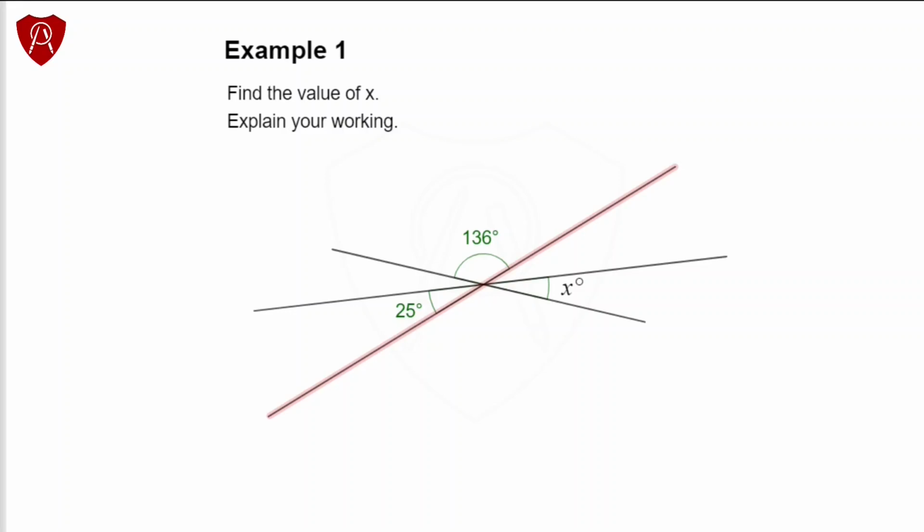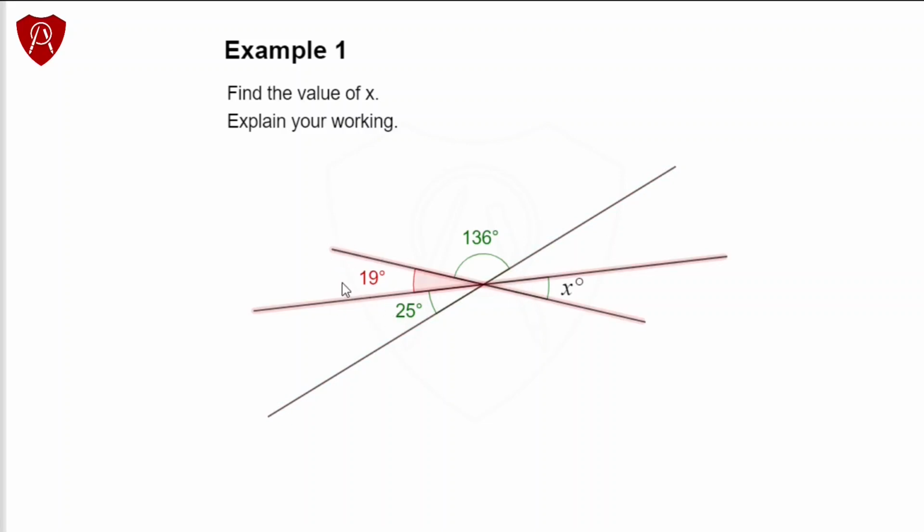From an earlier lesson, we already know that these three angles have to add up to 180 degrees, meaning that this missing angle here must be equal to 19 degrees. You do your addition and you will confirm that this angle must be 19 for this to add up to 180 degrees.